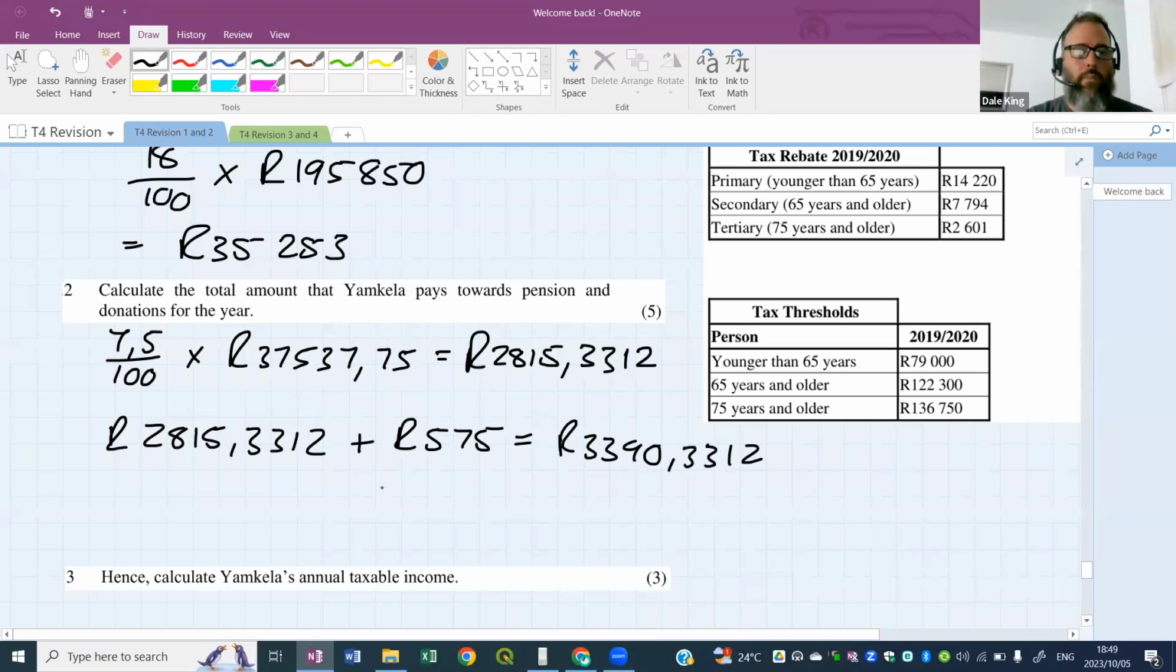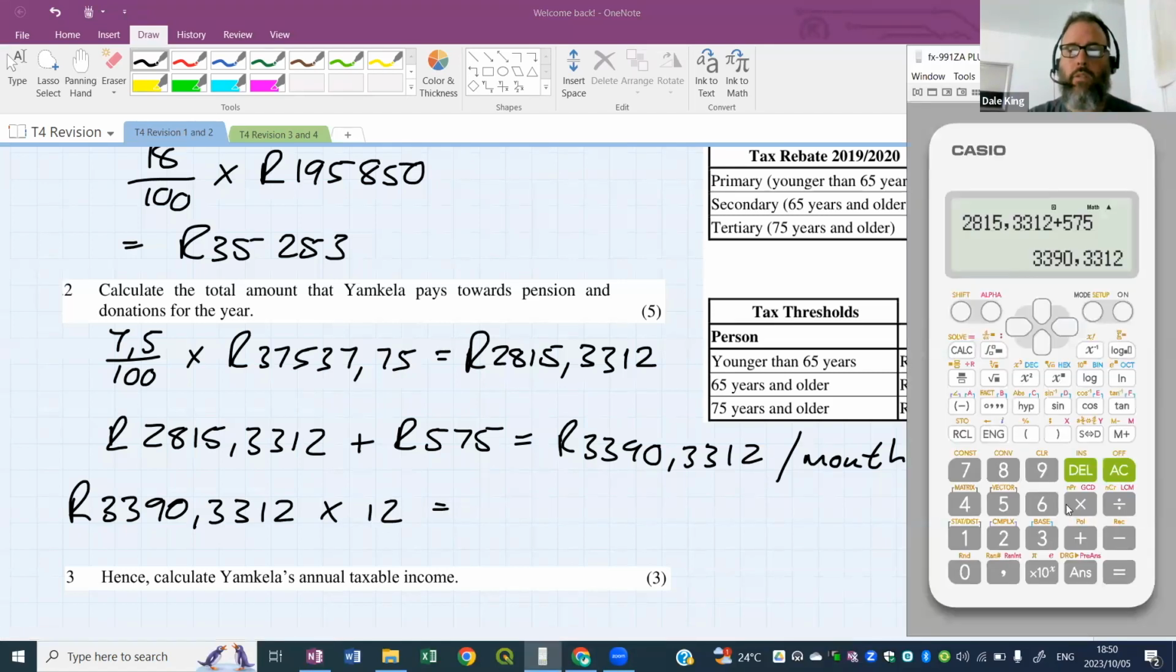390.3312 per month. This is per month, right? These are monthly values. We need to know how much for the whole year. So we will take this monthly value and multiply it by 12 to get an annual value. All right, so we need to multiply this by 12. And that gives us